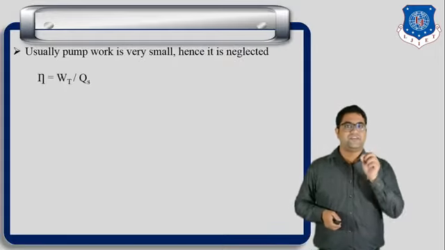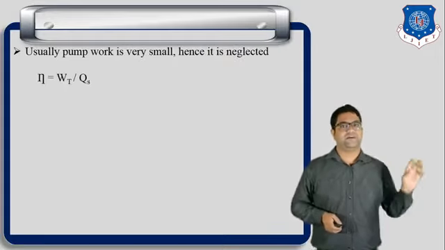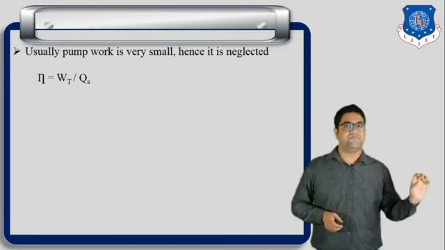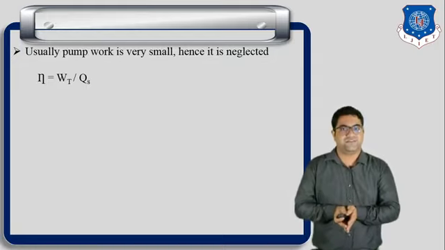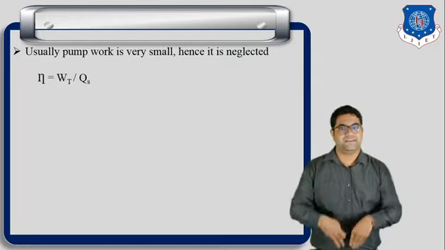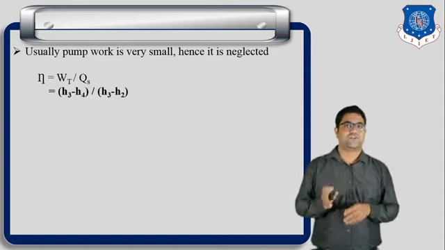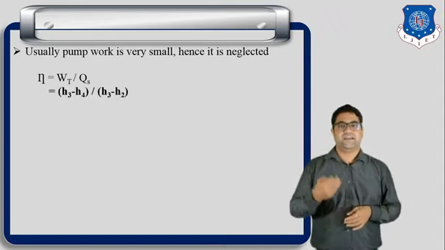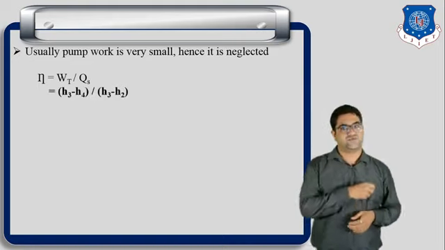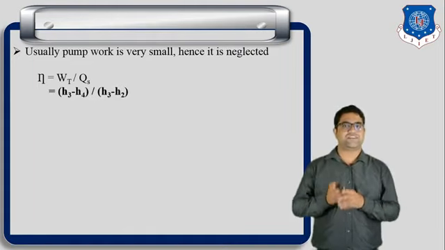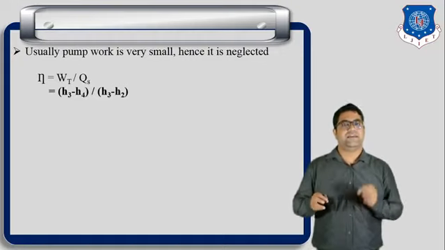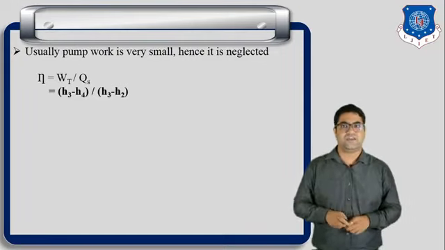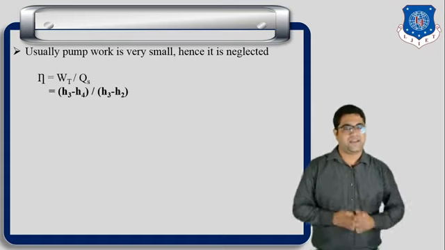If we neglect the pump work, the efficiency of the Rankine cycle equals the work of the turbine divided by the heat supplied. We know the work of the turbine is H3 minus H4 and the heat supplied is H3 minus H2. So this is the final equation of the Rankine cycle efficiency: H3 minus H4 upon H3 minus H2. So this is all about the Rankine cycle.